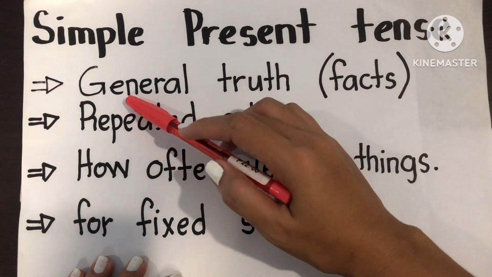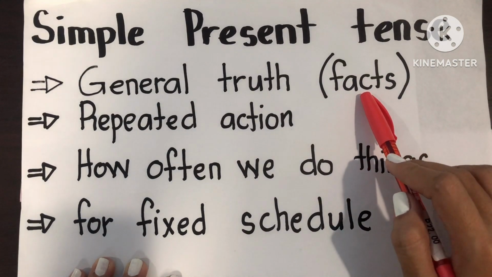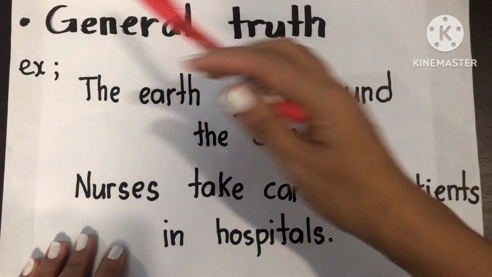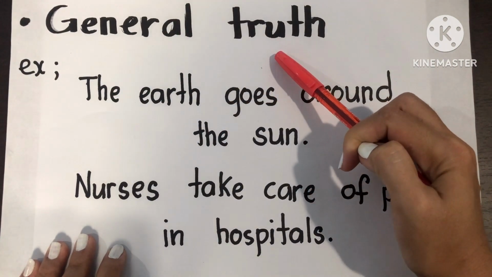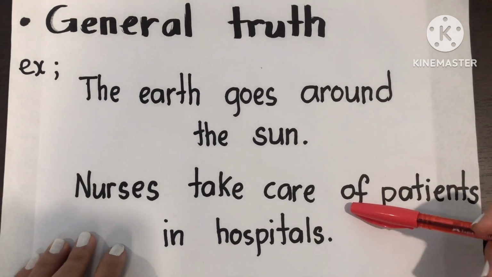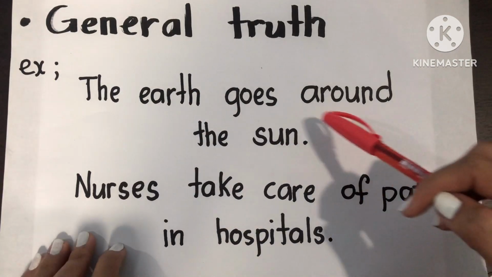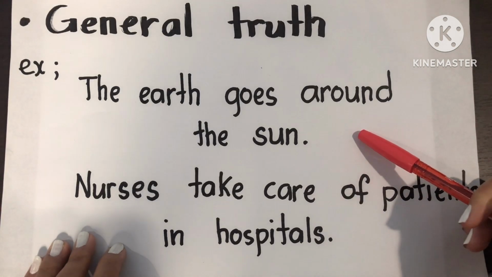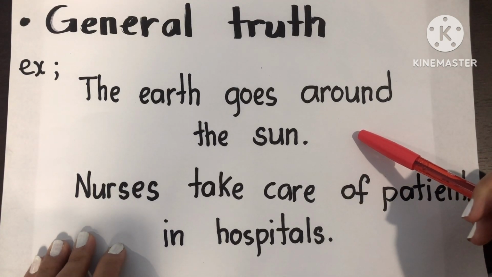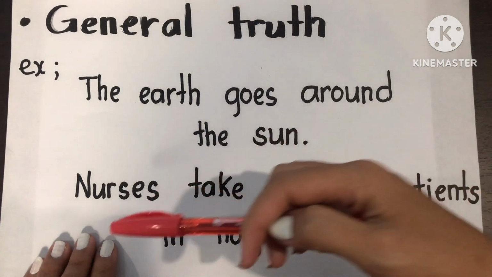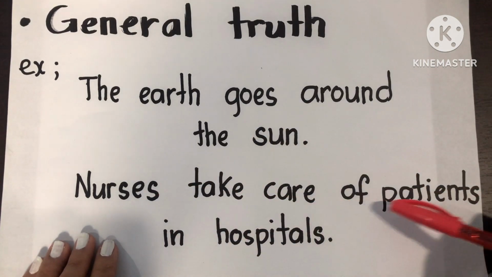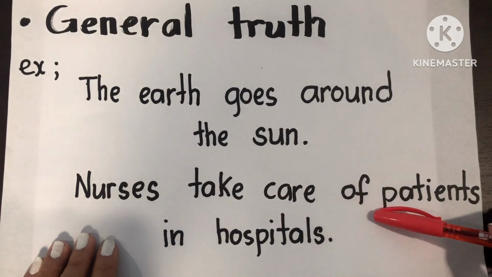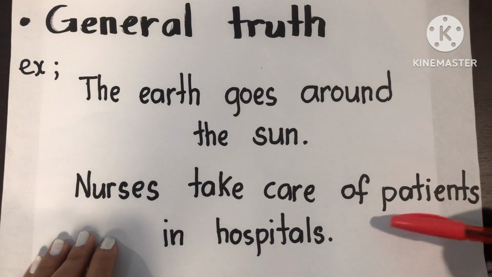Let's start from the general truth, or we say about facts. Okay, let's have the example. The earth goes around the sun. We all know this in science, right? That's for fact. Next, nurses take care of patients in hospitals. That's the work of nurses, to take care of patients in hospitals, even at home.